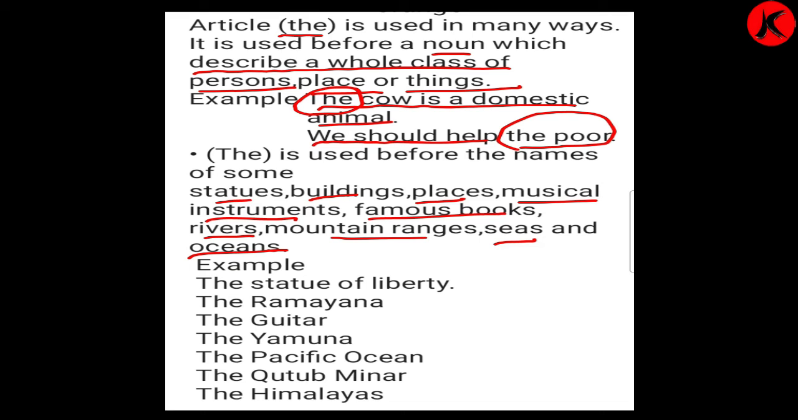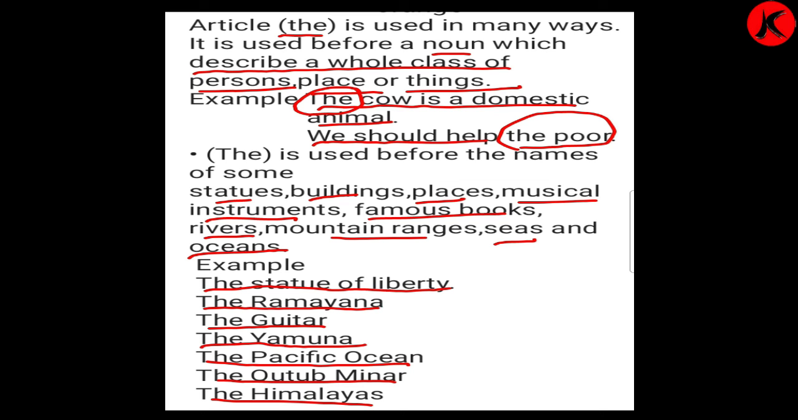The Ayers adopted a cute dog last year. So we use the to describe a group of people. Example, the staff, the crew, the young. Now we'll see the example: the Statue of Liberty, the Ramayana, the Guitar, the Yamuna, the Pacific Ocean, the Qutub Minar, the Himalayas. Okay. What have we seen here?